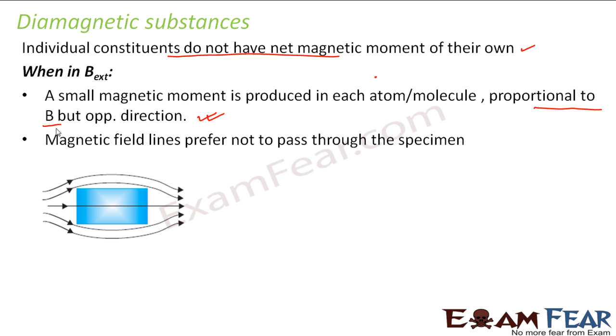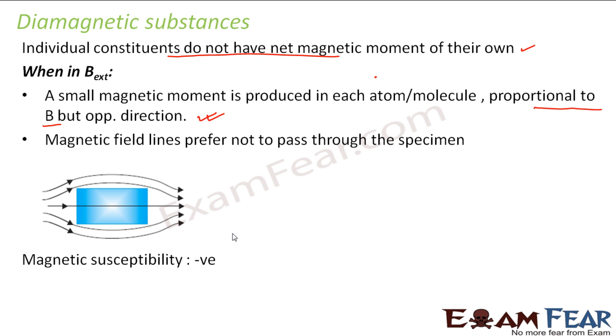Magnetic field lines prefer not to pass through the specimen. When you put it in an external magnetic field, this is how the pattern of the field lines looks. The magnetic field lines do not cross through the specimen; they just go out of it. That means the field lines get repelled by a diamagnetic substance. When we come to magnetic susceptibility, in the case of a diamagnetic substance it is negative.